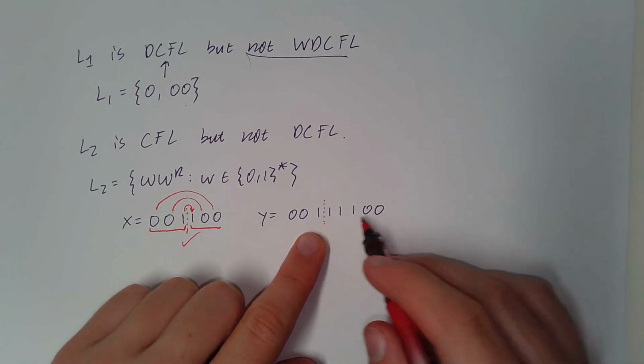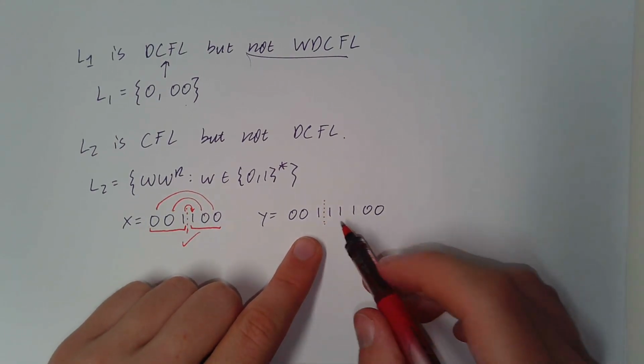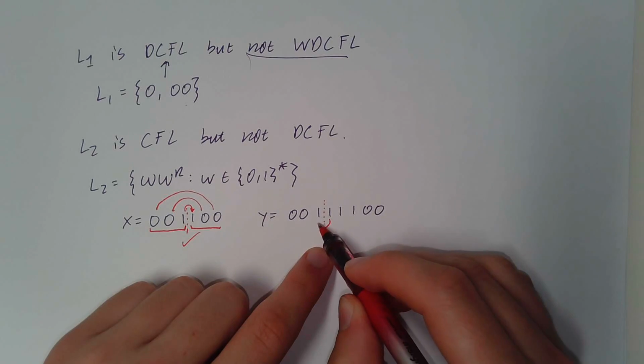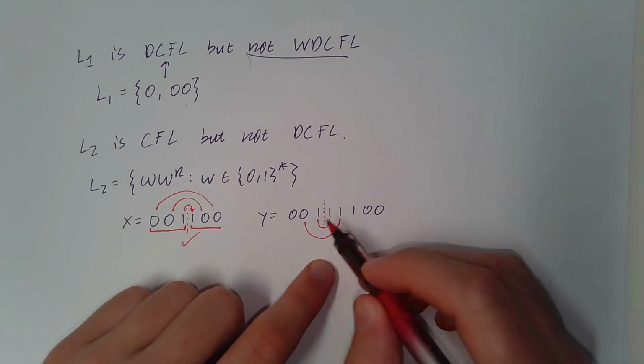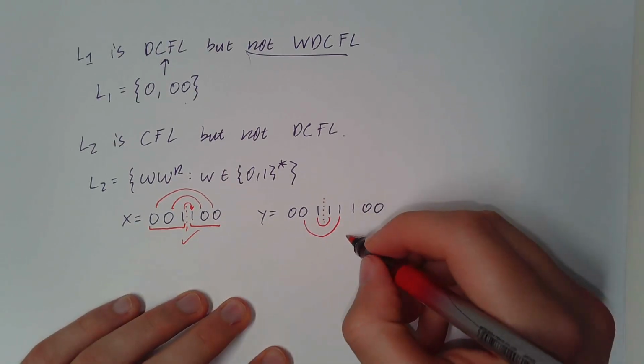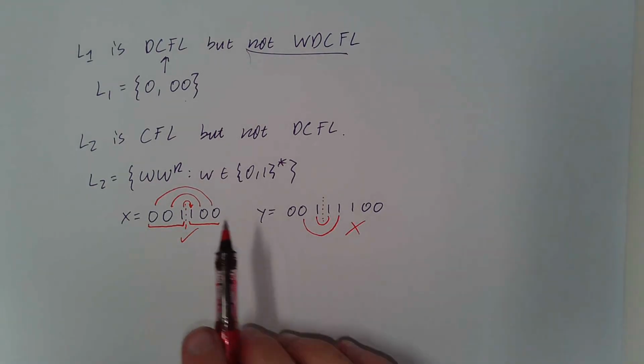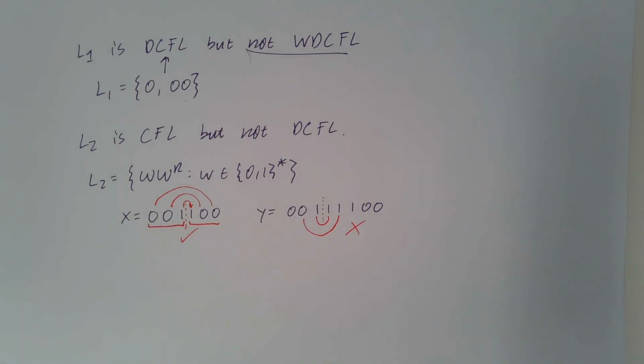And it can't know ahead of time how long the string is, so it's going to have to do the same thing. It pushes these three characters, and then matches and pops the one. It matches and pops the one. Oh, hey, this character doesn't match, therefore Y can't be in the language. But Y is in the language, right? So no matter how we try and design it, DPDAs will always fail to recognize this language. So this is a language that's CFL but not DCFL.